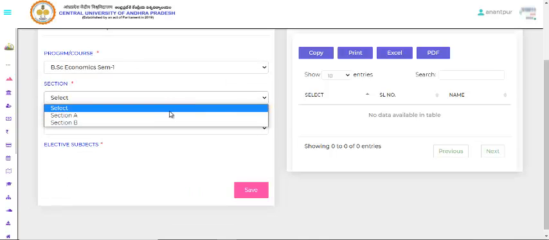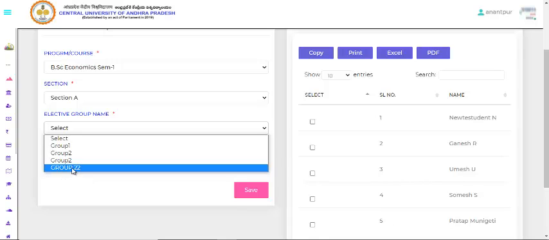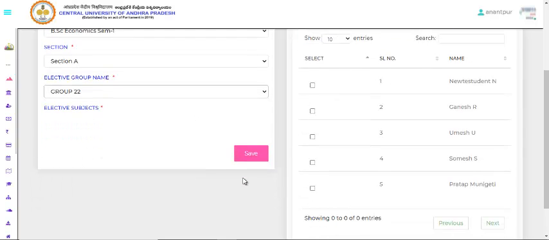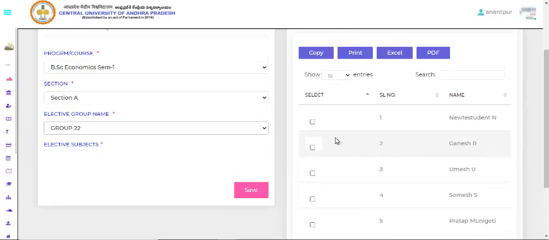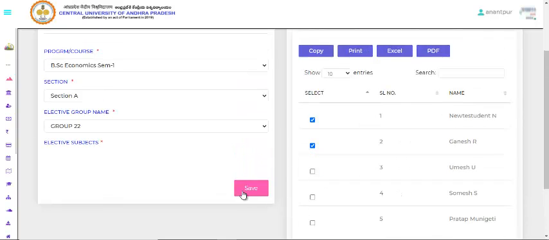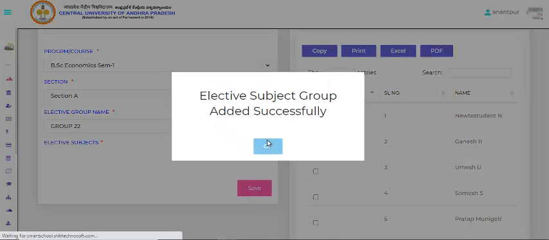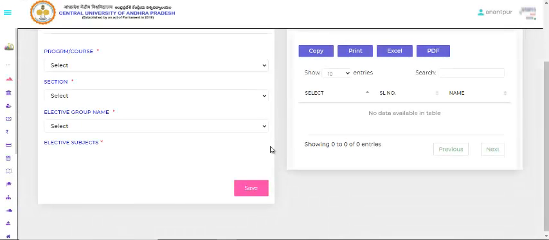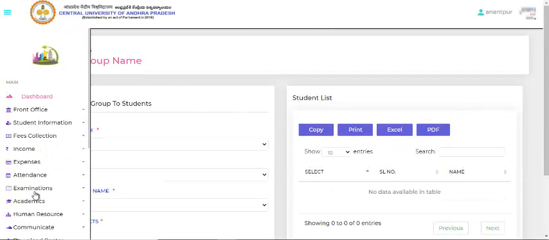Select section E, and the elective group is 22. You can add the students for this. Just select, and next I am going to save. It has been mentioned where we added to the elective groups.